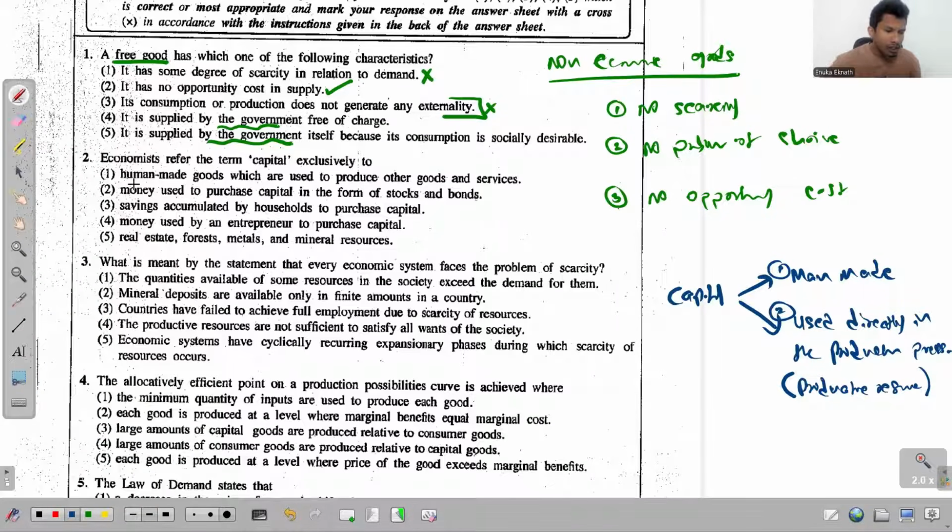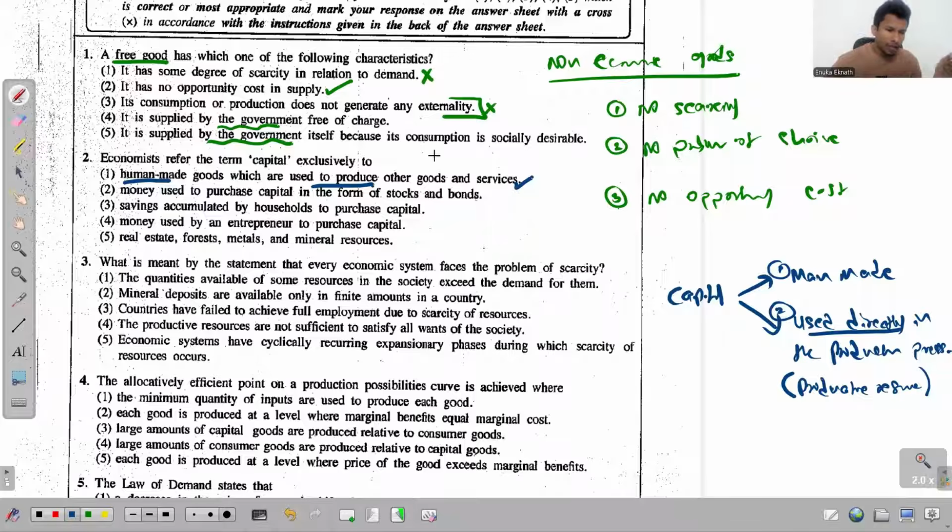So the first one says human-made, of course, man-made goods, which are used to produce other goods and services. 100% true. Which are used to produce other goods and services means which are used directly to produce other goods and services, and they are man-made. So this given option talks about both qualities that must be there in capital goods.